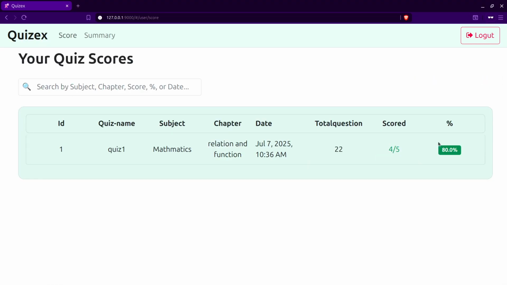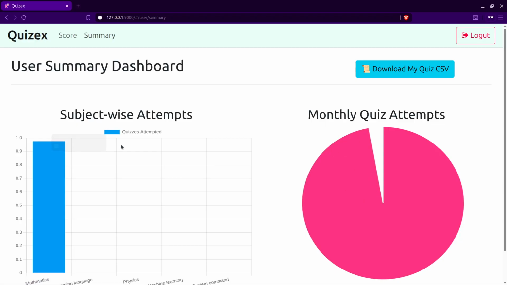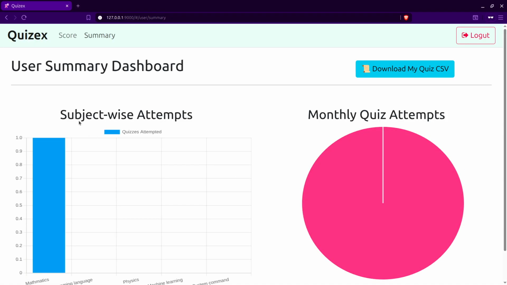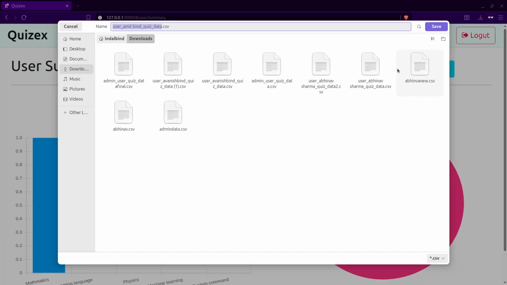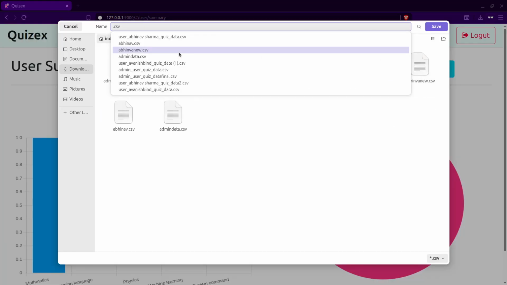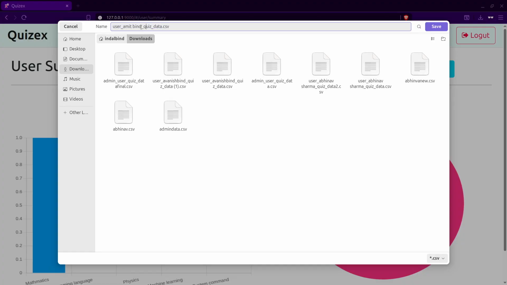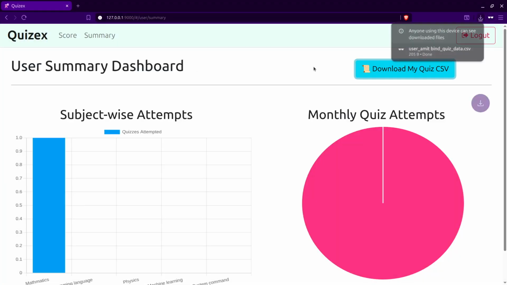So here we see the score is 4 by 5 and the summary is as expected. The summary only covers what we attempted. So this is the summary. Okay, so download my quiz summary CSV. By the way, there is one thing. If we click on this button, see, the name comes because of Amit Bin. So this is the Amit Bin CSV. So if Avino downloads this, the name changes to Avino.